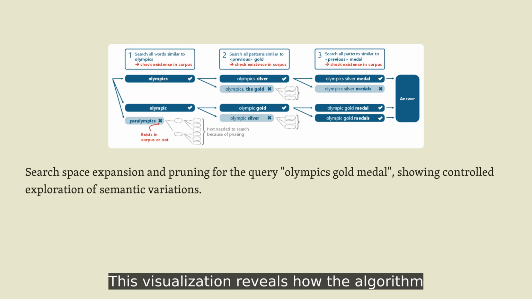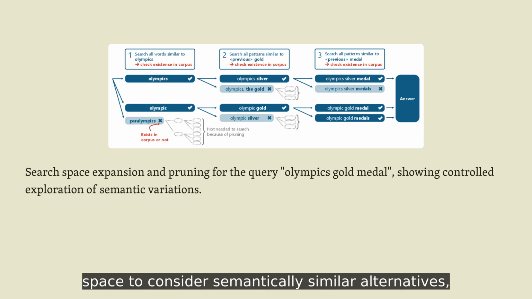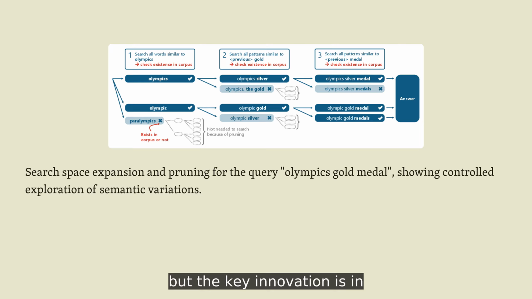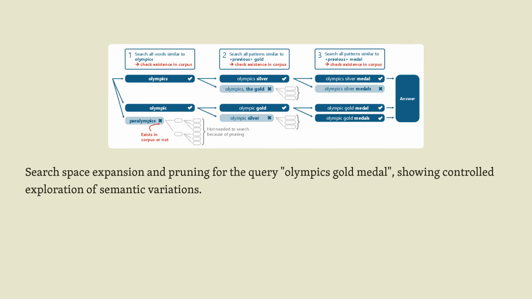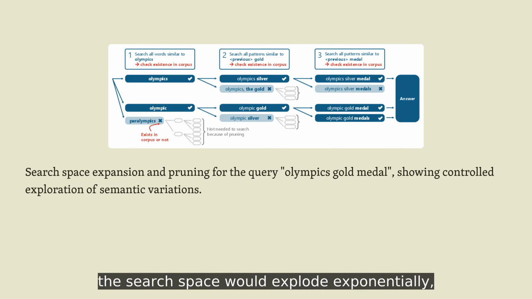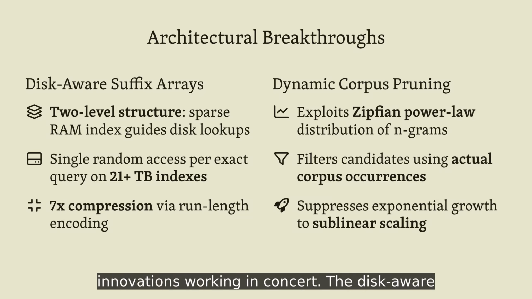This visualization reveals how the algorithm balances exploration and efficiency. Starting from the query, it expands the search space to consider semantically similar alternatives, but the key innovation is in how aggressively it prunes unlikely candidates. Without this iterative pruning shown in blue, versus the full gray striped zone, the search space would explode exponentially, making trillion-scale search impossible.